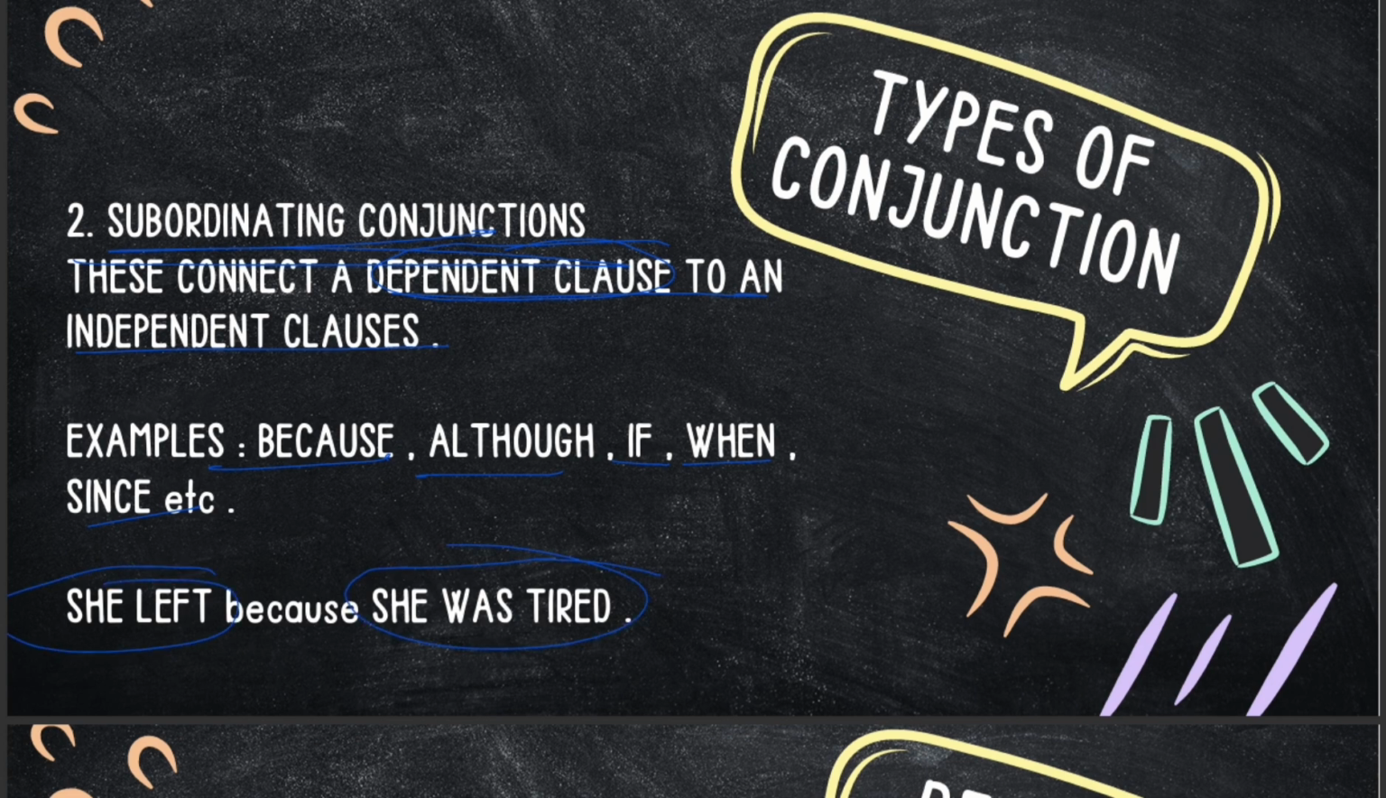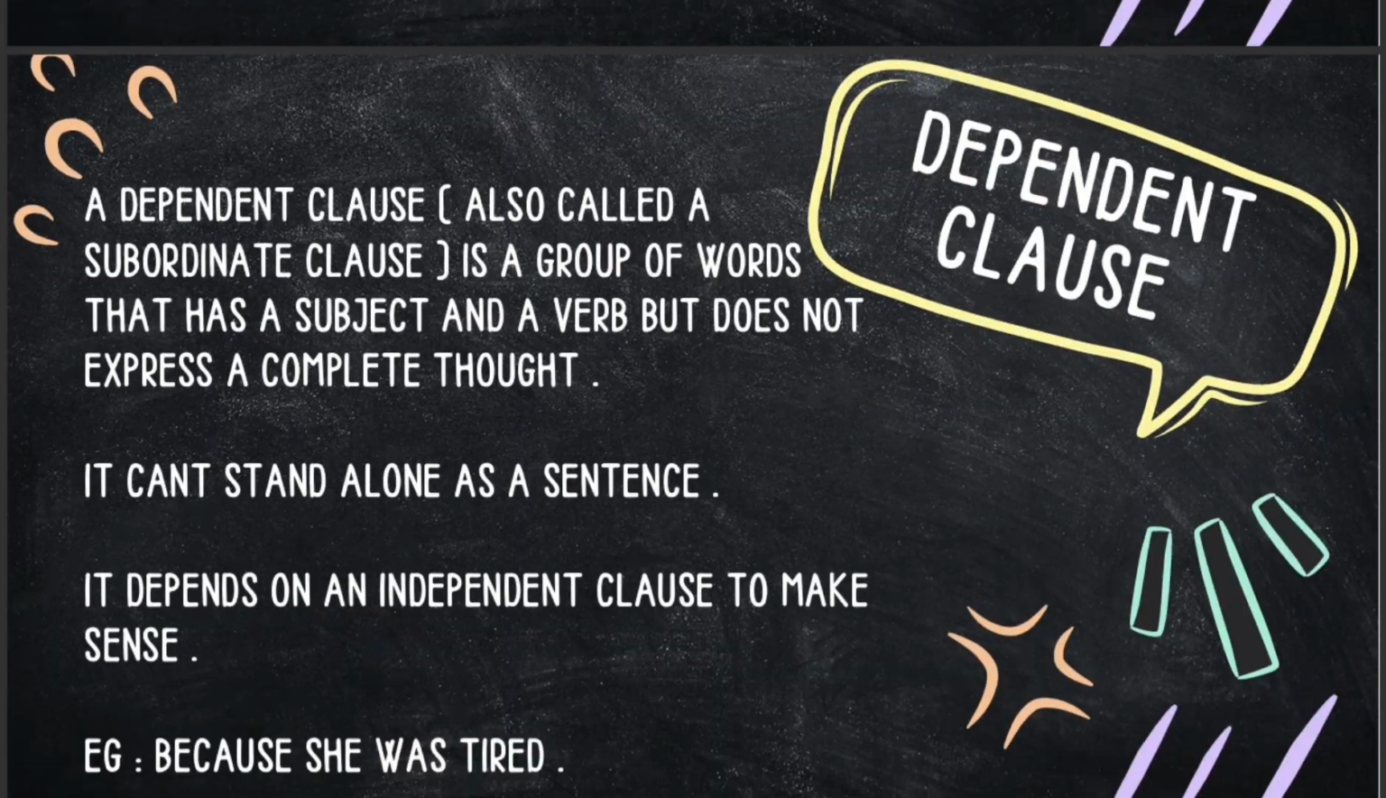Okay? Now, I'll give you the definition of a dependent clause. A dependent clause, also called a subordinate clause, is a group of words that has a subject and a verb but does not express a complete thought. Clauses always have a subject and a verb, but an independent clause has a whole meaning and can be used as a standalone sentence, whereas a dependent clause cannot be used as a standalone sentence. It depends on an independent clause to make sense.